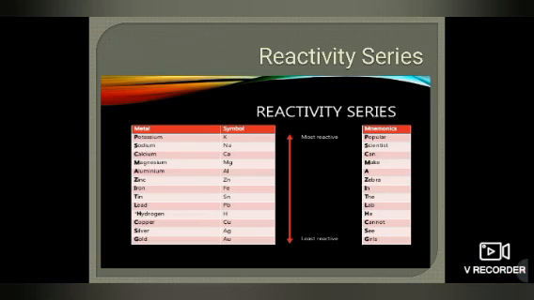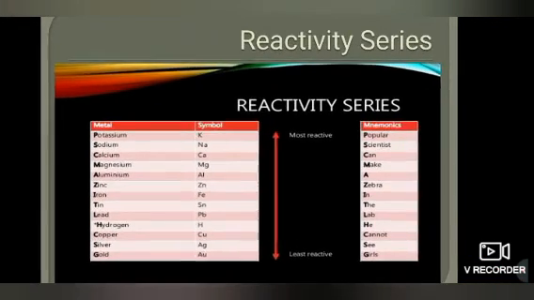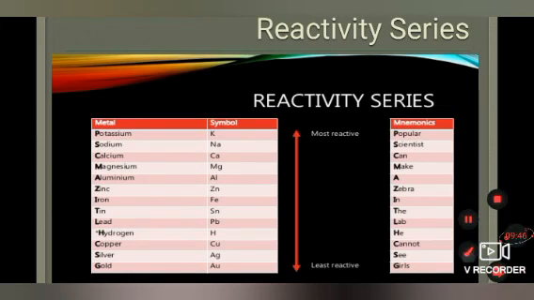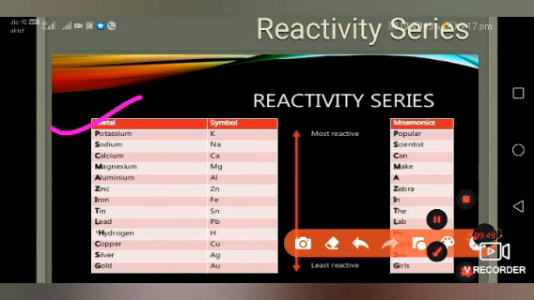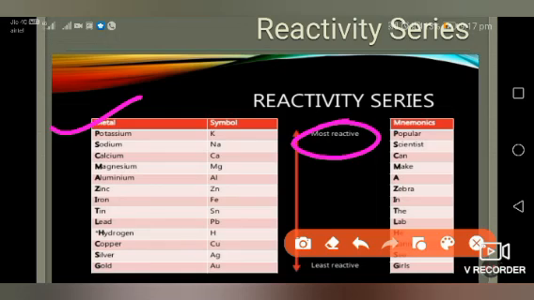Okay, so next is we can extract the metal when we have only the knowledge about the reactivity series. So see, the most reactive metals can be extracted in one way, the least reactive in a different way. So we should know which are the most reactive and the least reactive.